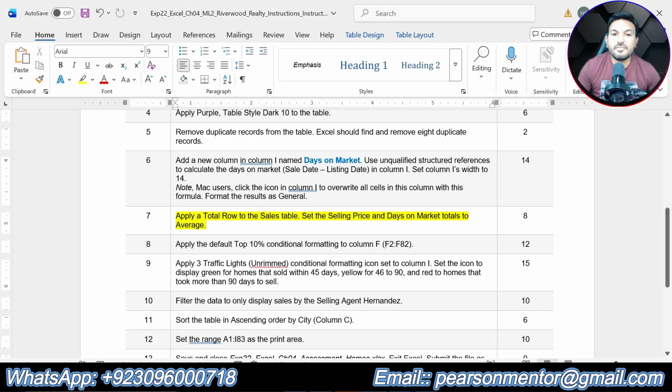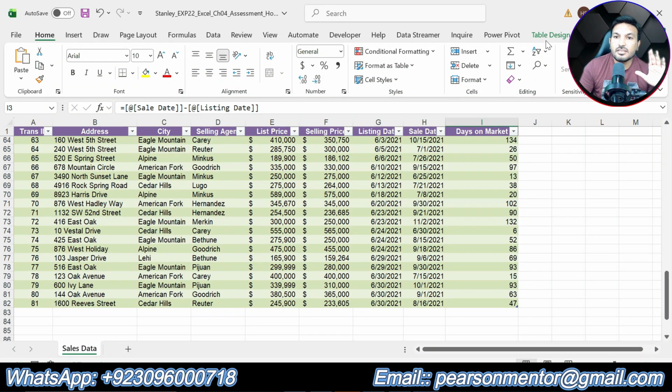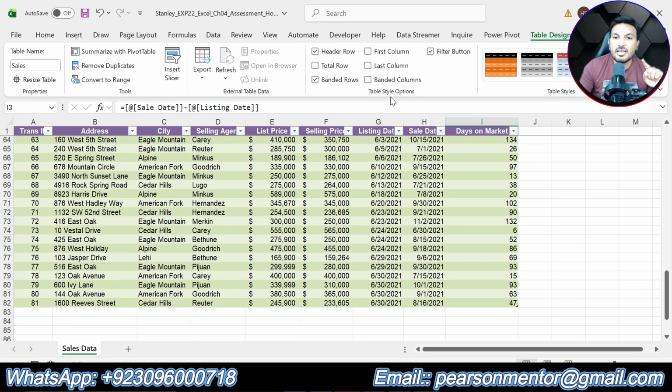So step number 7 is saying apply a total row to the sales table, set the selling price and days on market totals to average. So basically in step number 7 we are supposed to add a total row to the table, then we will select the average function for the selling price and days on market. Okay, so for adding the total row at the end of the table, simply go to table design and in table style options you can see total row. So check the box and total row will appear at the end, so you can see total row.